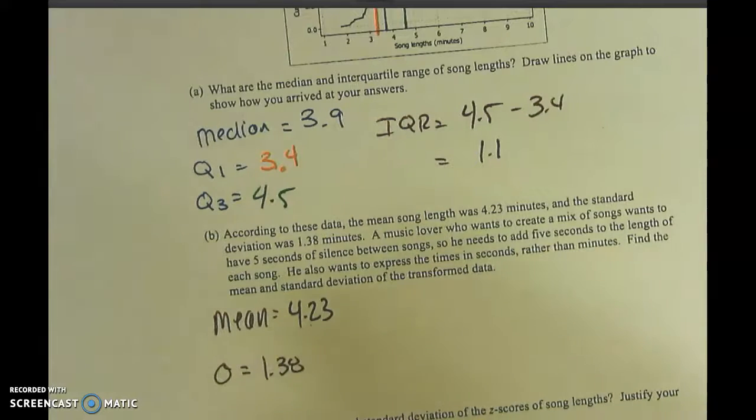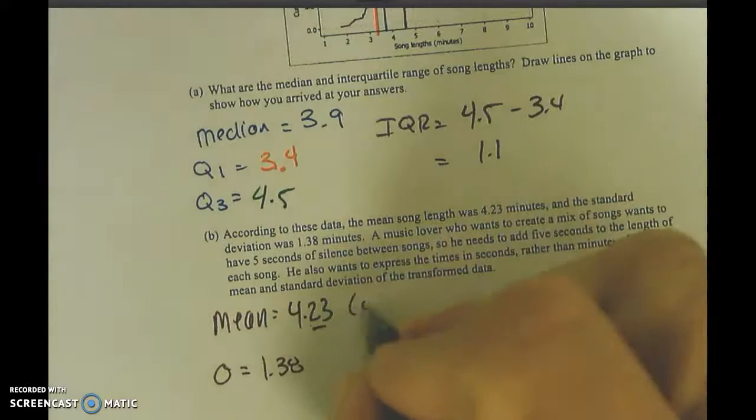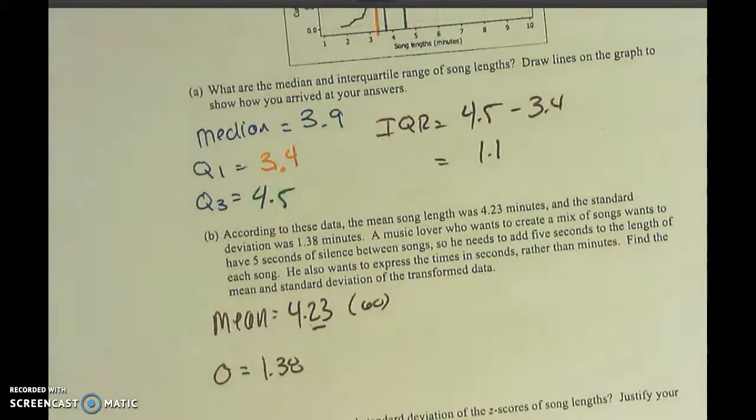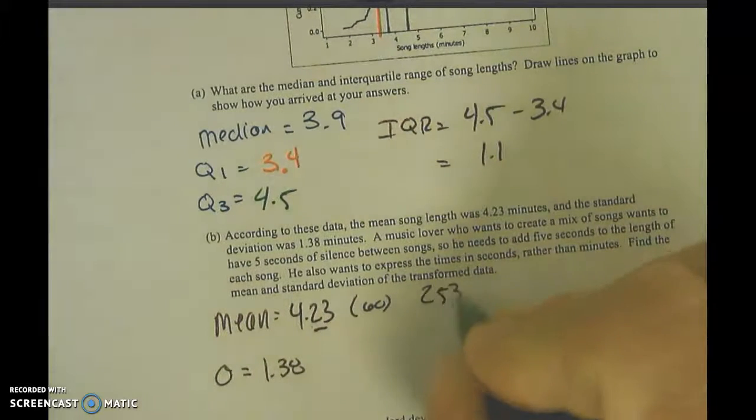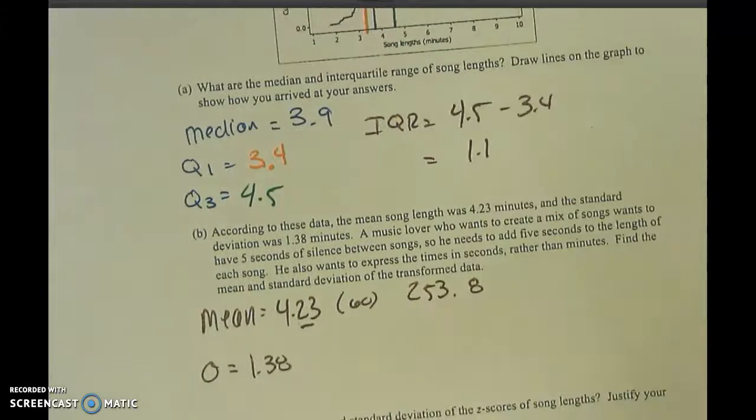So the first thing is, isn't this already seconds? Okay. So what should I do? So we multiply this by 60. So 4.23 times 60 is 253.8 seconds.